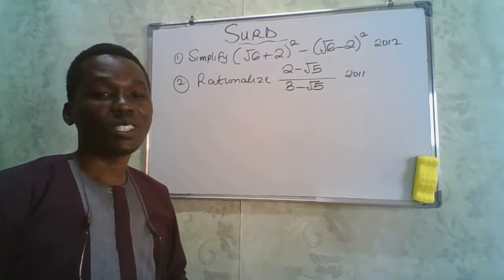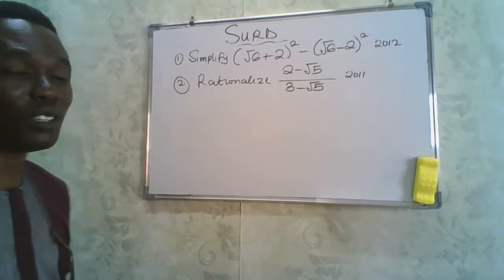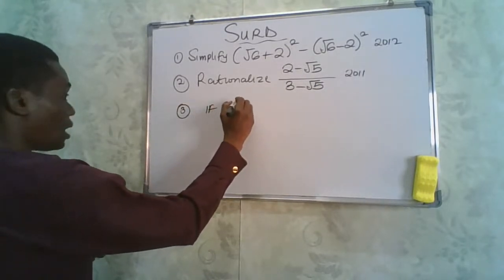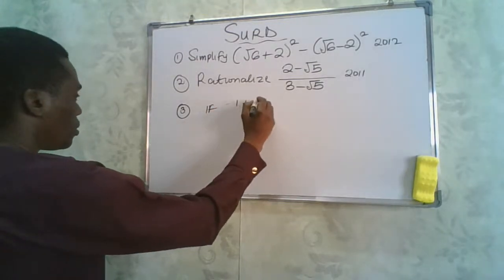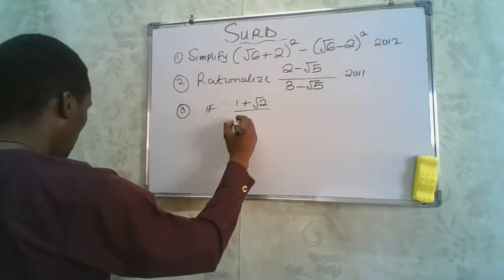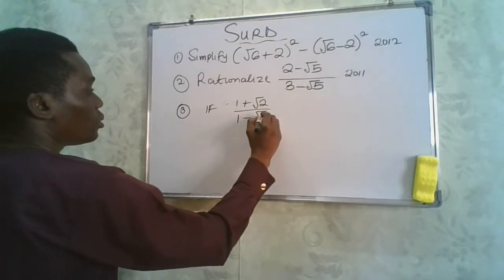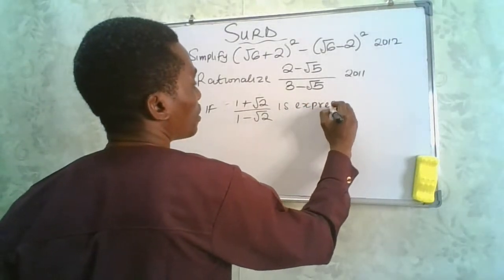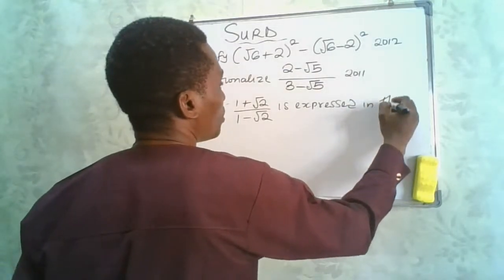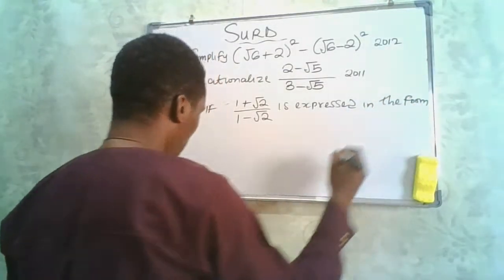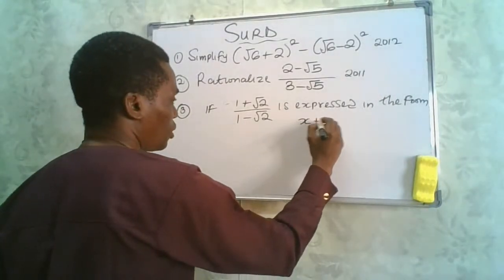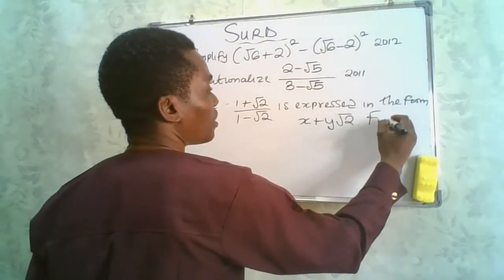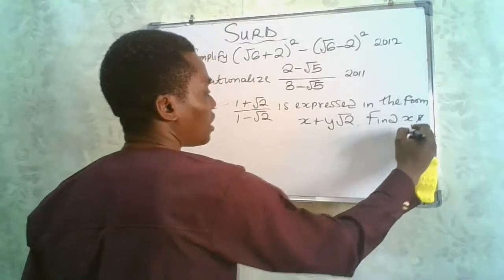I want to drop this question to you. It seems very interesting. Now the question says, number 3, if 1 plus root 2 divided by 1 minus root 2 is expressed in the form, very tricky question, x plus y root 2, you're asked to find x and y.